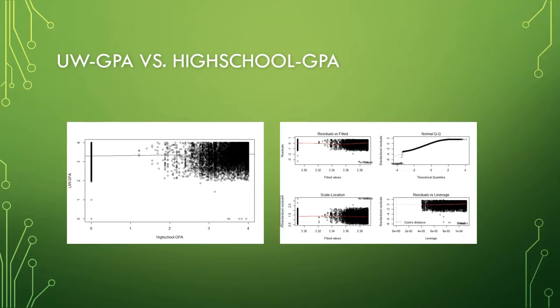From the plot on the left, we can see that the data points are all bunched up into the top right corner with a large amount of students sitting at a high school GPA of 0. The residual plots on the right also look like they are skewed and clustering where they shouldn't. When plotting a trend line, it resulted in a prediction equation of 3.291 plus 0.025 times high school GPA. This is much too flat to be trustworthy, and I think I know what the problem is. Most likely, students who don't have a high school GPA recorded are defaulted to 0, which pushes the y-intercept of our equation much higher than it should be.